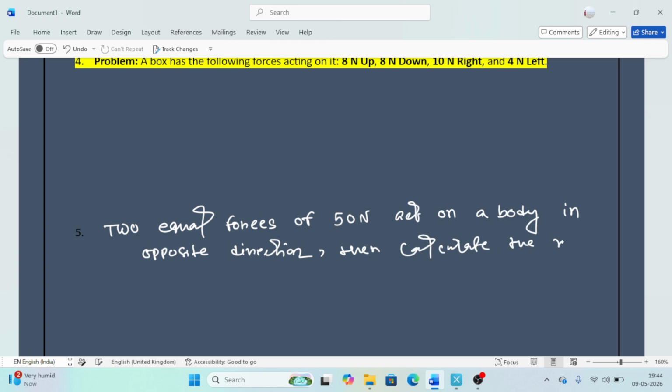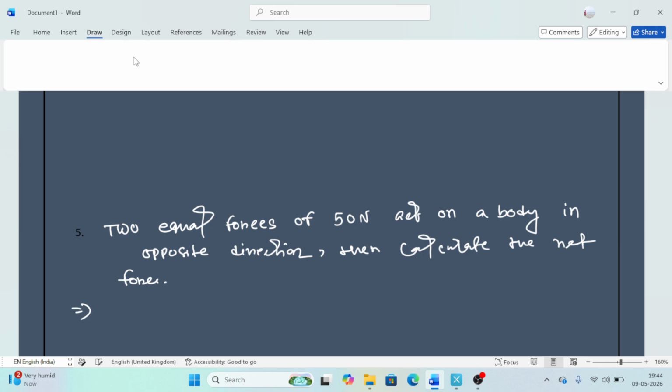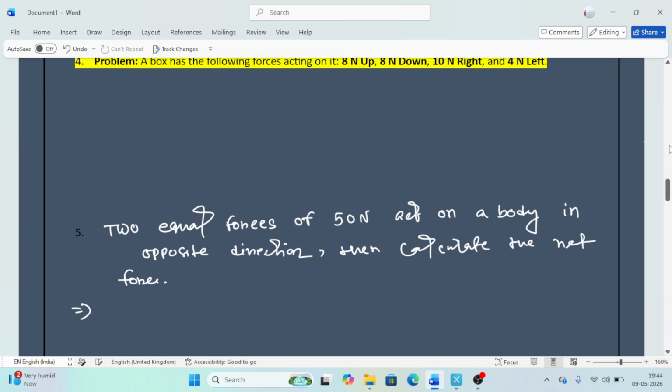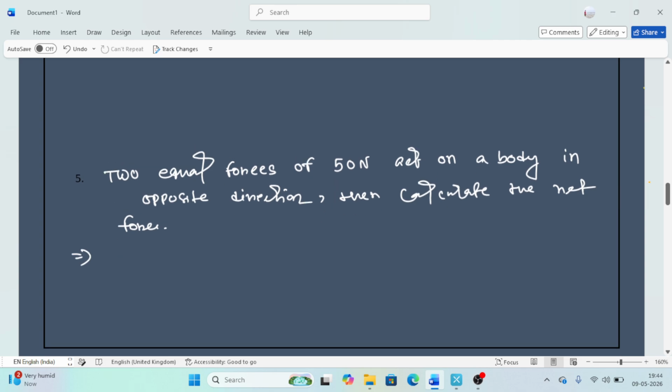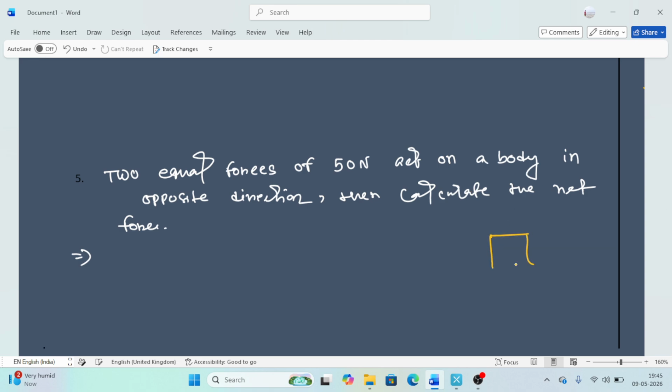The problem states that two equal forces of 50 Newton act on a body in opposite directions.